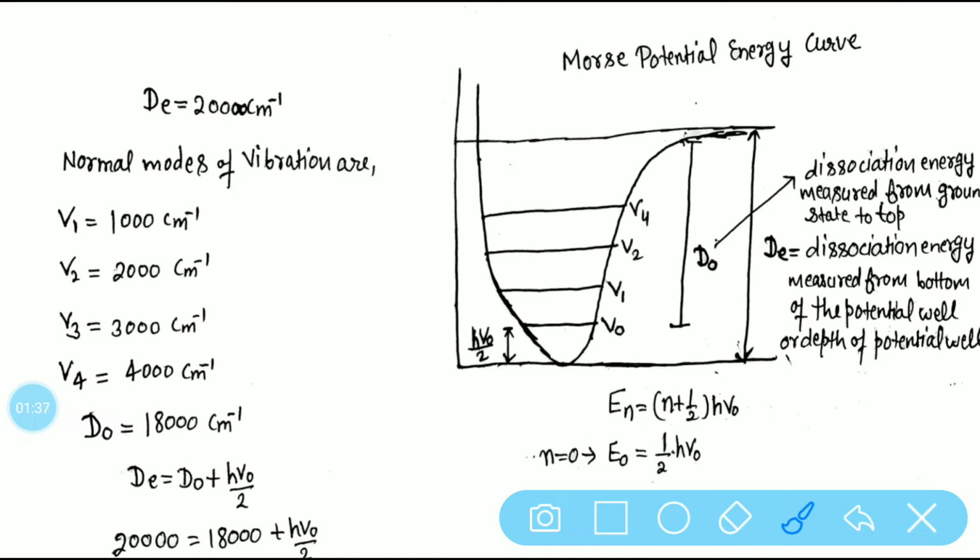In electronic spectroscopy, dissociation of the molecule is represented by the Morse potential energy curve. This is the Morse potential energy curve, in which D naught is the energy from the ground state to the top. This is the top at which the dissociation takes place, the molecule completely.